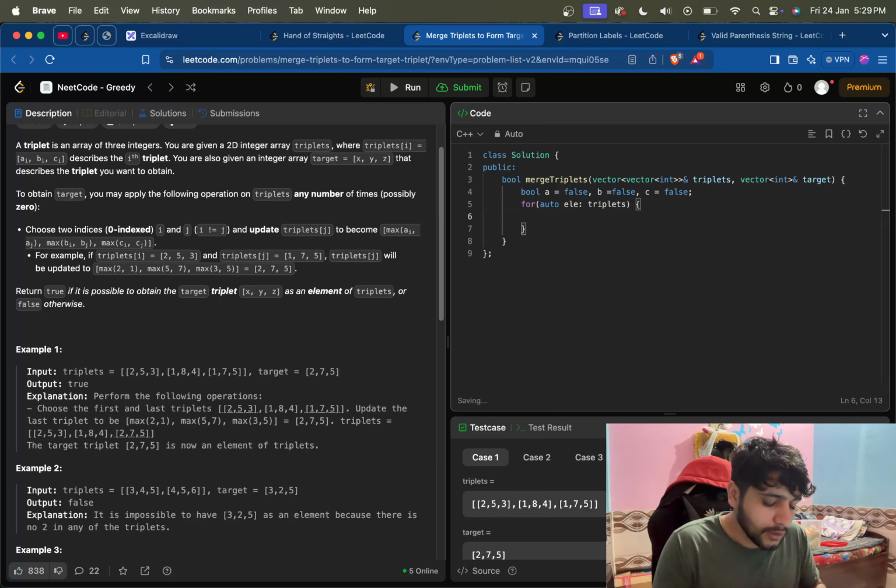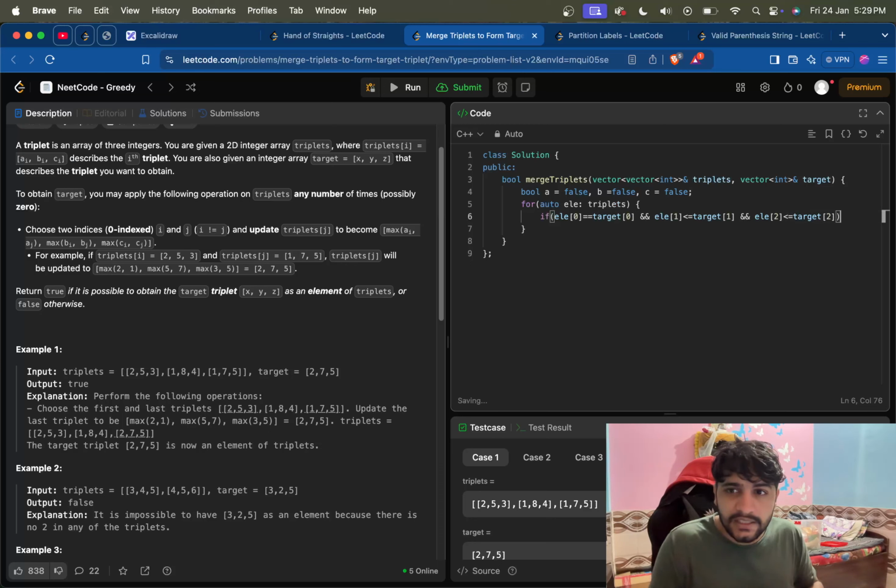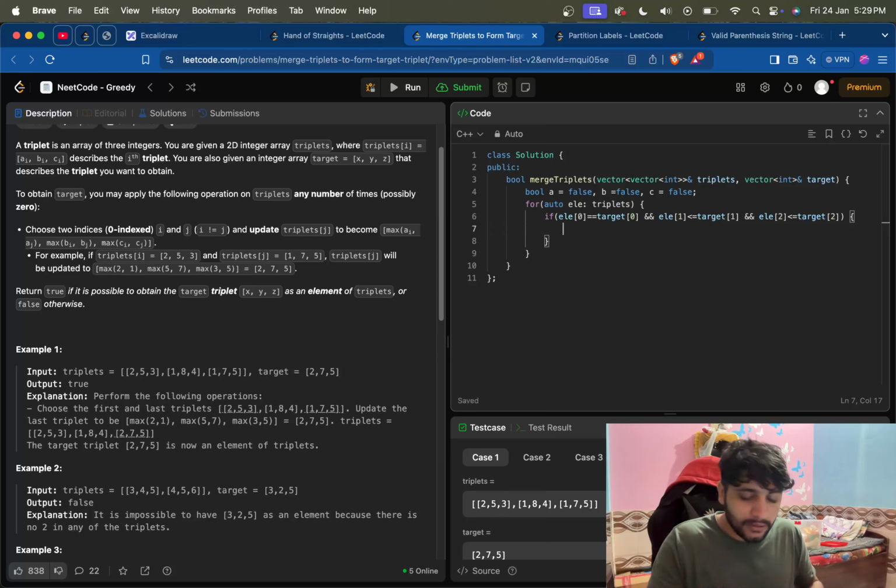What we need to do: if element 0 is equal to target 0, and the rest of the two elements, meaning element 1 should be less or equal to target 1 and element 2 must be less or equal to target 2. If this is the case, we have found one element, so a will be equal to true now.